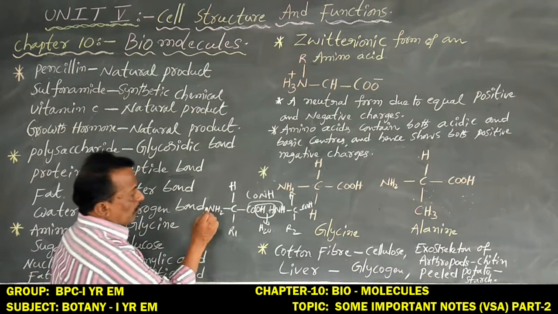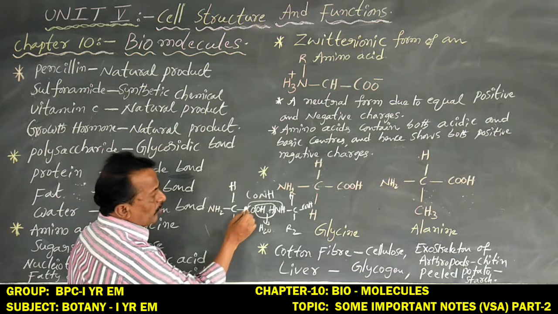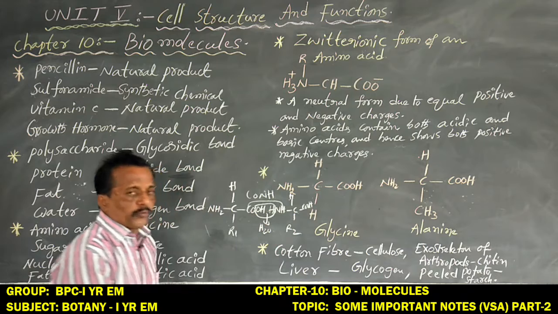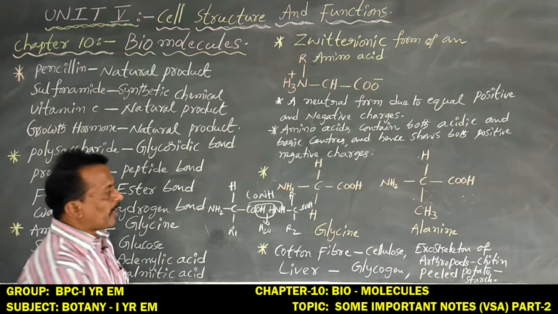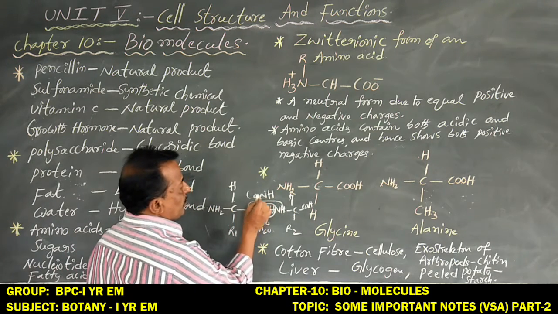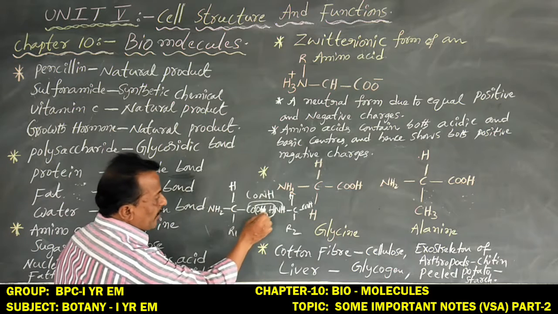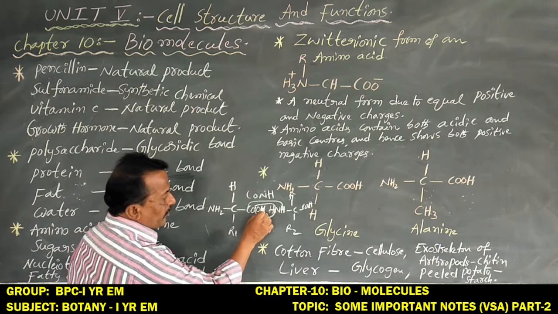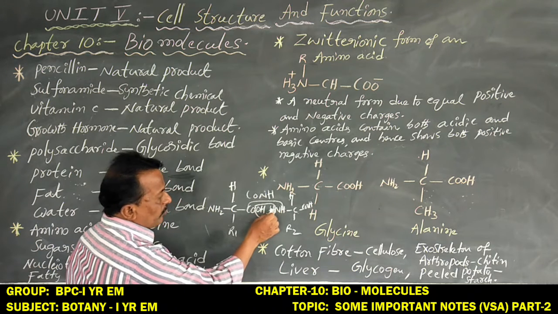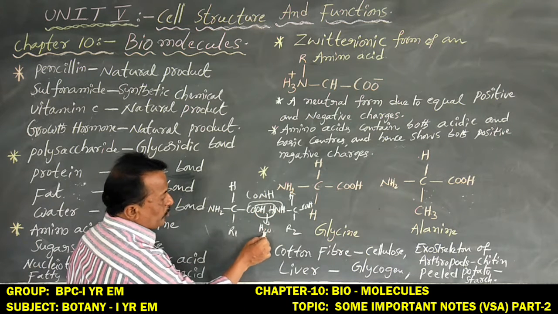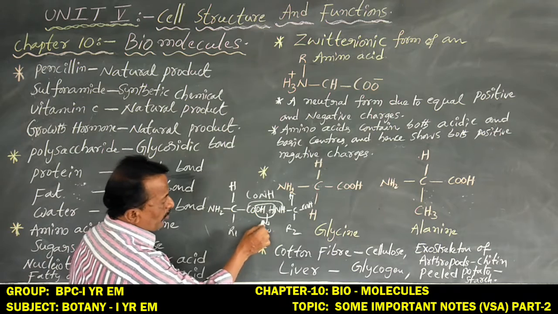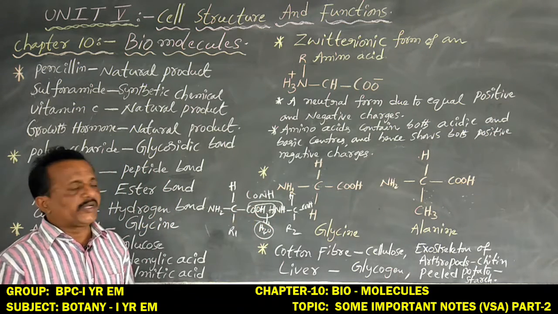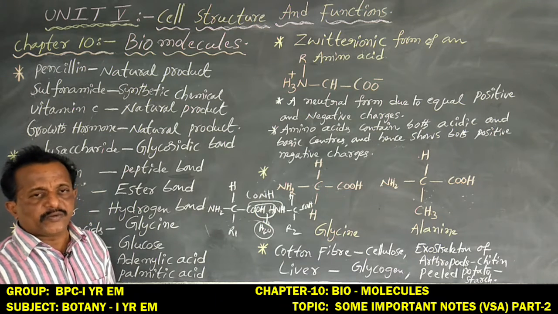The carboxyl group of one amino acid and the amino group of another amino acid form one peptide bond, CONH. At the same time one water molecule is removed, that is hydrogen 1 and hydrogen 2, H2, and also O. So one water molecule is removed and one peptide bond, CONH, is made.